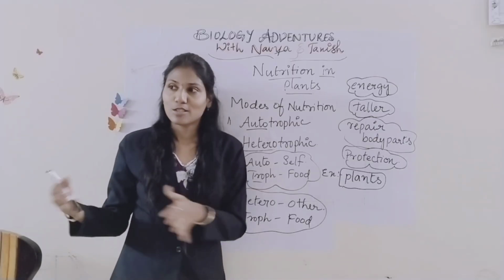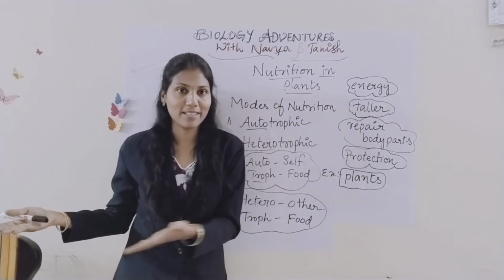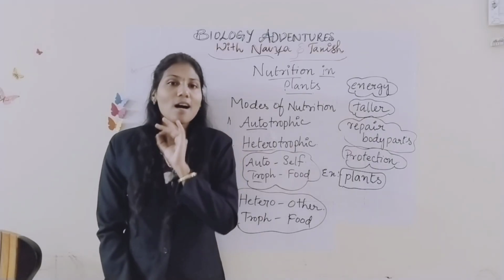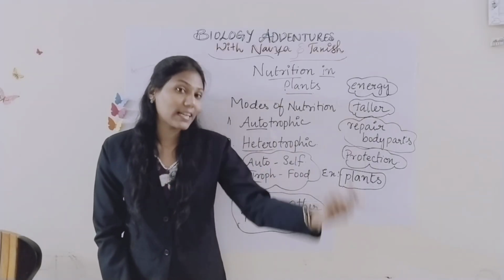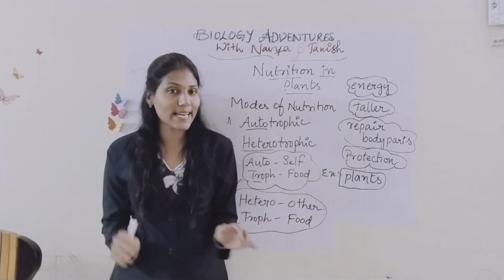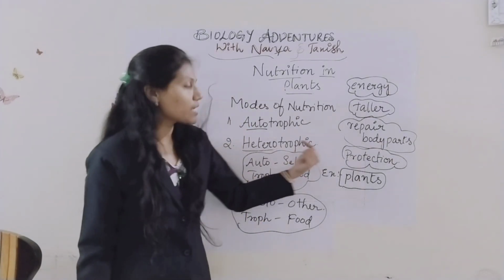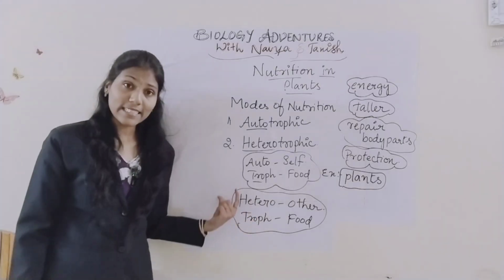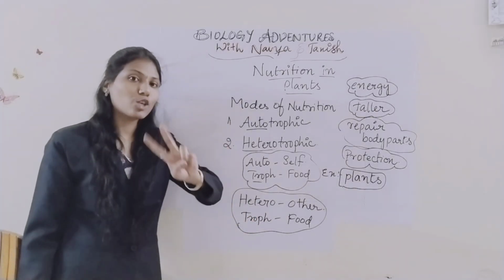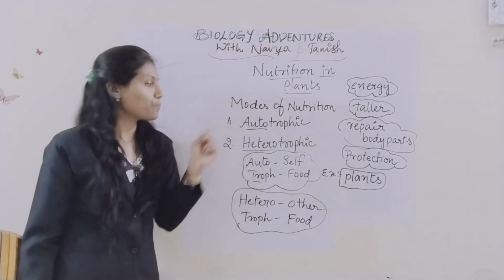Some people used to have animals, goat, hen and all, right? So we are depending on others for food, so that type of nutrition we call heterotrophic nutrition. Clear the concept? Autotrophic and heterotrophic. These are two modes of nutrition.